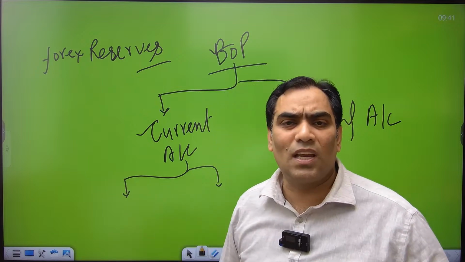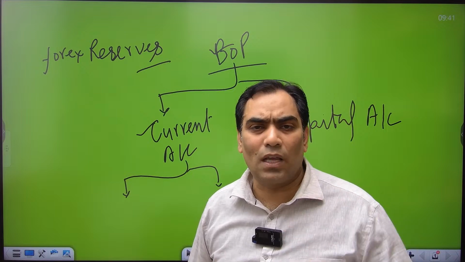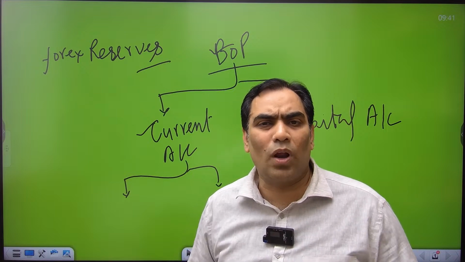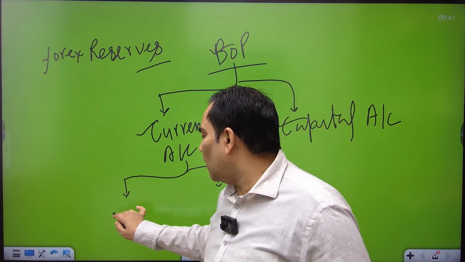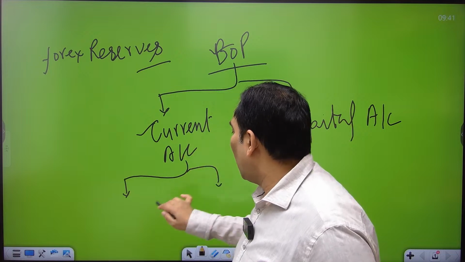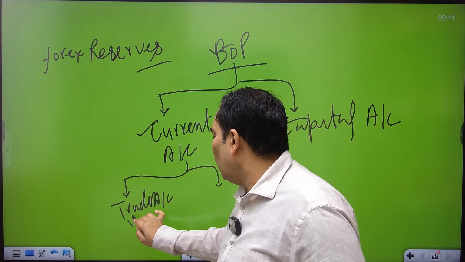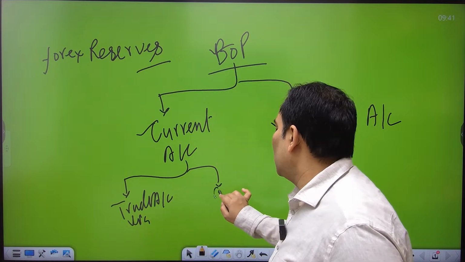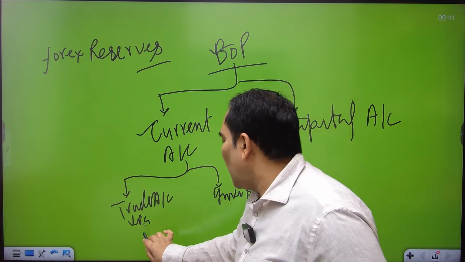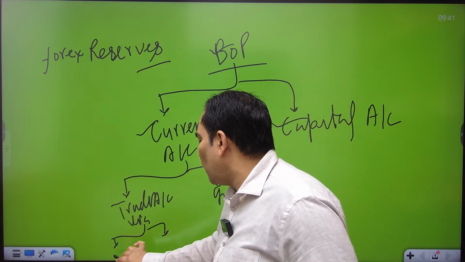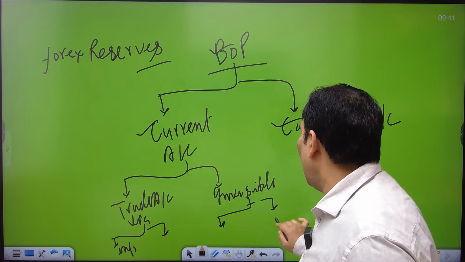Current account takes into account the trade of goods and services, because in economics there is production of two things only, either goods or services. So this current account has two parts. One is the trade account or visible account, the other is known as the invisible account or service account. The trade account or visible account has the export and import of goods, and the invisible account has the export and import of services and current transfers.